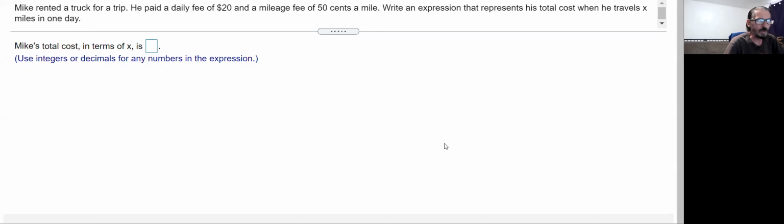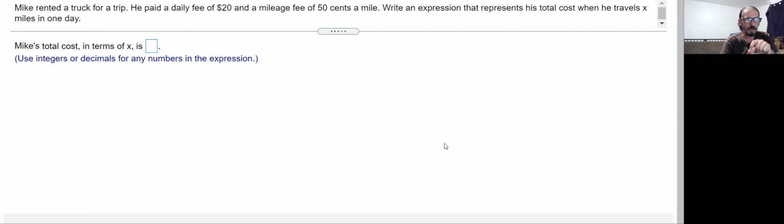If it weren't for that daily fee, we would multiply 50 cents, or $0.50, by X. That would just give us the mileage amount that he's paying. This is similar to if there's an item selling at a store for $10 and you buy 6 of them, then $10 per item times 6 items would give you $60.